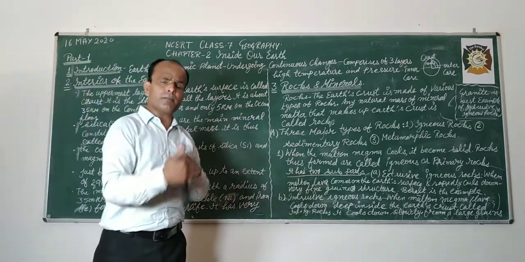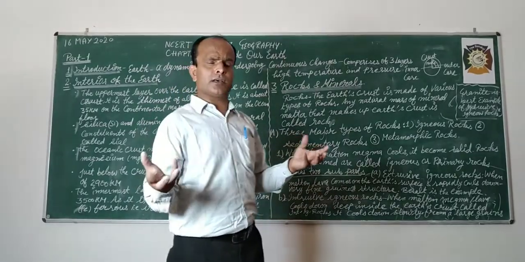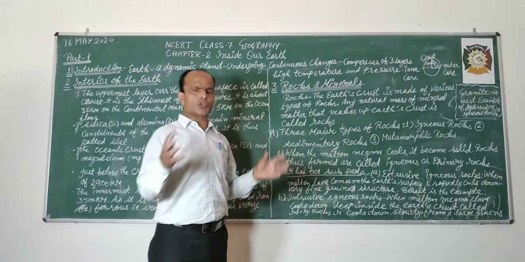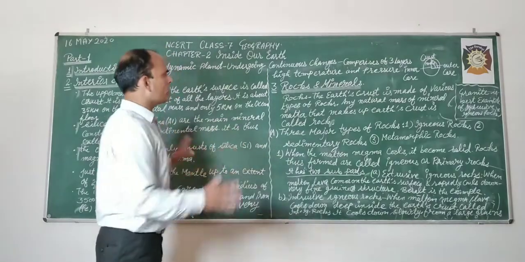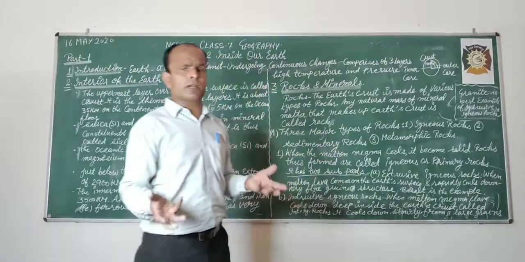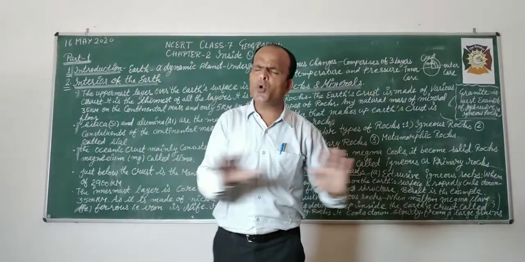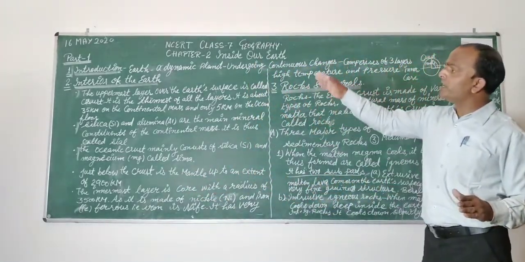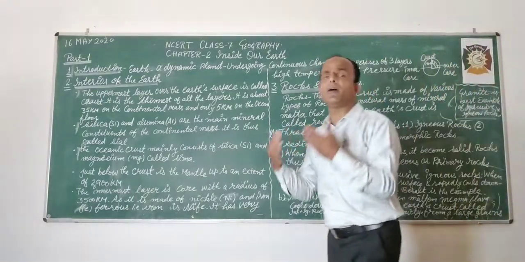Interior means the inner part of the earth. We know the outer part, which is in the form of mountains, plateaus, plains, oceans, rivers. This is our outer part. But we don't know our earth's inner part. What does it have? Which possibilities, which commodities, which components does it have? We don't know about this. So in this lecture we discuss the interior of the earth, that is, what is inside our earth.